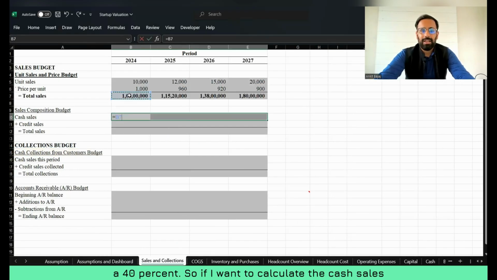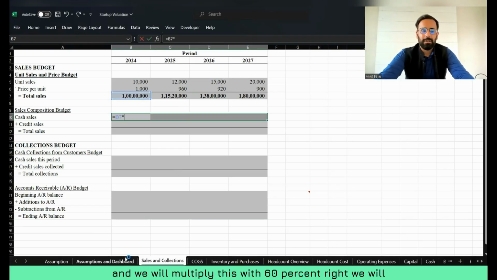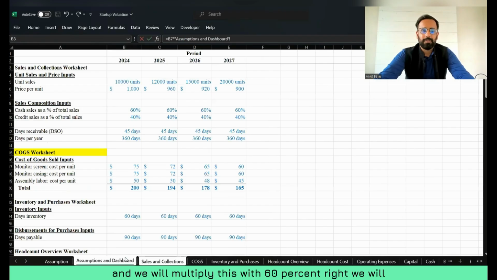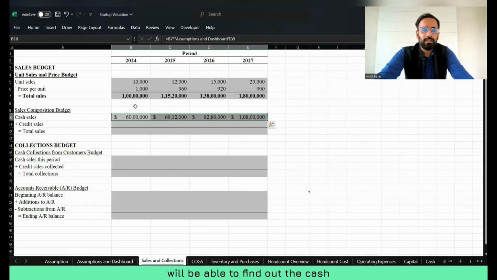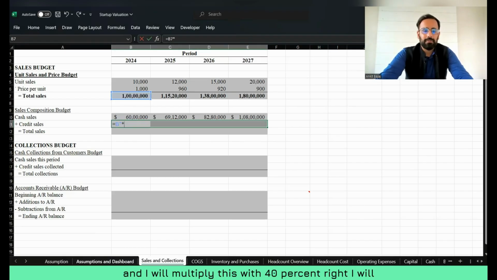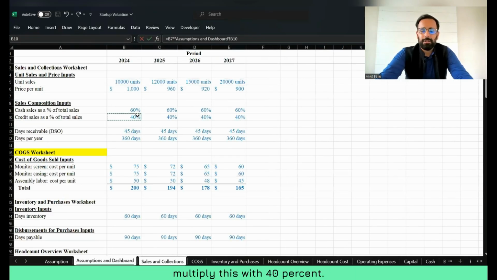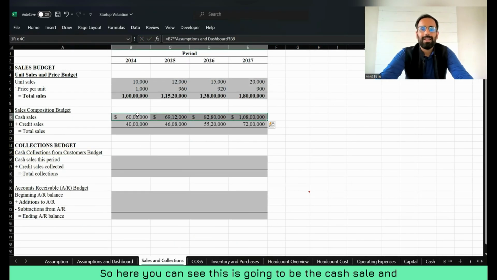To calculate the cash sales during the year, we take 1 crore and multiply this with 60%, and here you will find the cash sales value. For credit sales, I take 1 crore and multiply this with 40%. So this is the cash sale and credit sale for the year.